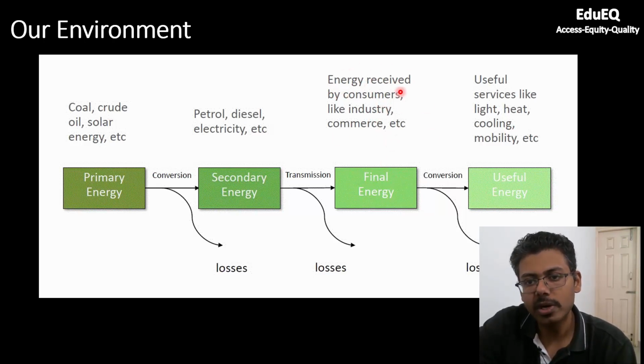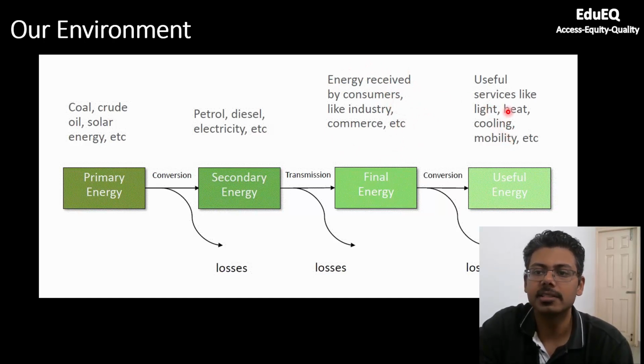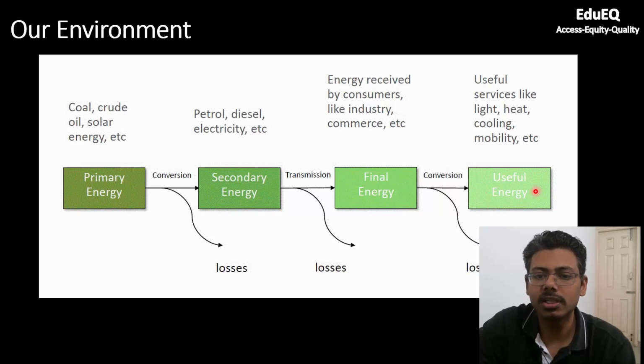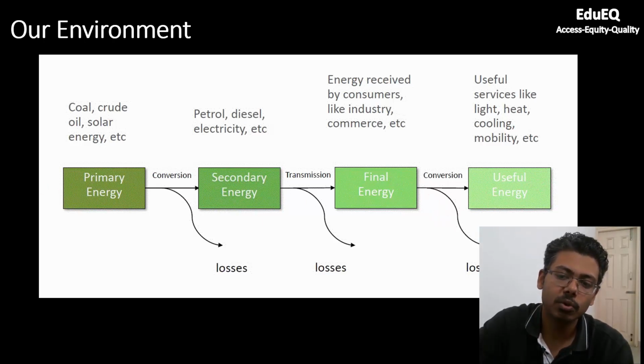Now, what you will do as a consumer is you will use that energy for cooling, for mobility, for lighting appliances, for heating food, or whatnot. You would have n number of applications for this. So when you are converting, then again there will be some loss, and you will be left with only useful energy. So you see, when transition from primary energy to useful energy happens, there are losses at each step, and these losses are not less, these are significant losses. So in this conversion, you will lose a lot of energy. In transmission, you will lose a lot of energy. And then final energy conversion to useful energy, just like lighting a bulb, you will be losing a lot of energy. So at each energy level, you will be losing a lot of energy.